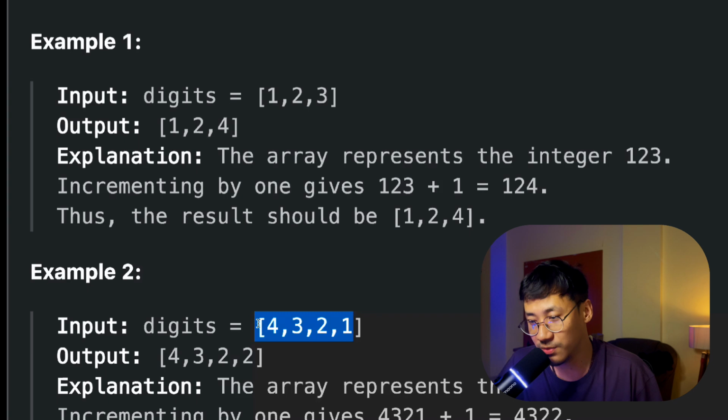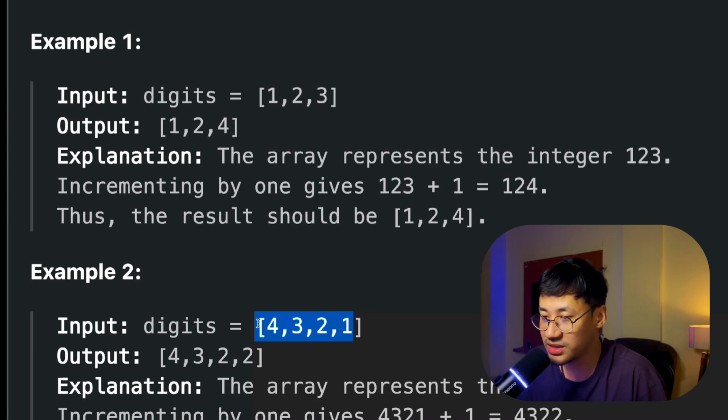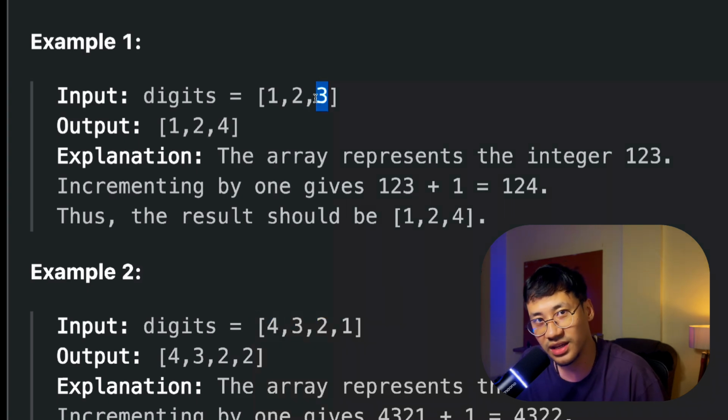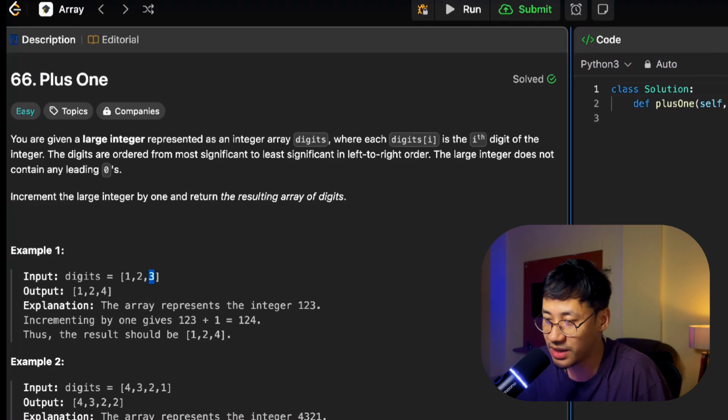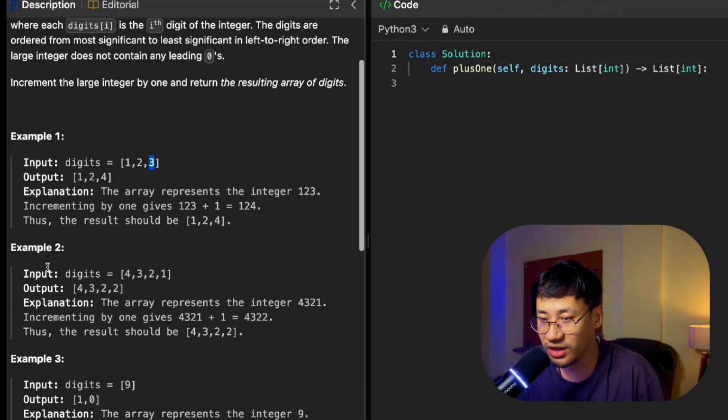All right, why is that the question? Because imagine if there is a 9. If there is a 9, then it becomes 10, and if you are adding 10 here, it will be wrong. Okay, it is not just one digit, but the whole number that you need to take. All right, so what I'll do is I'll do it step by step. So first, I will traverse this.